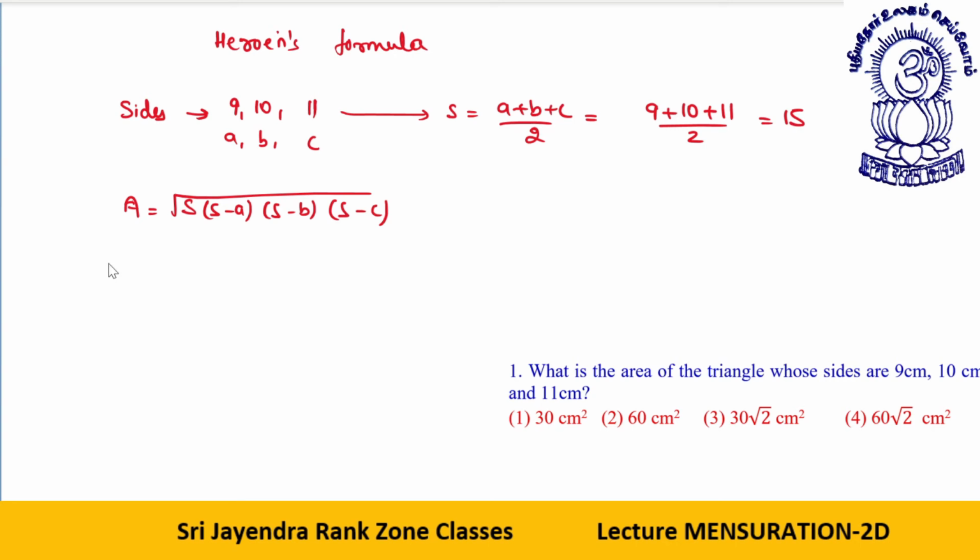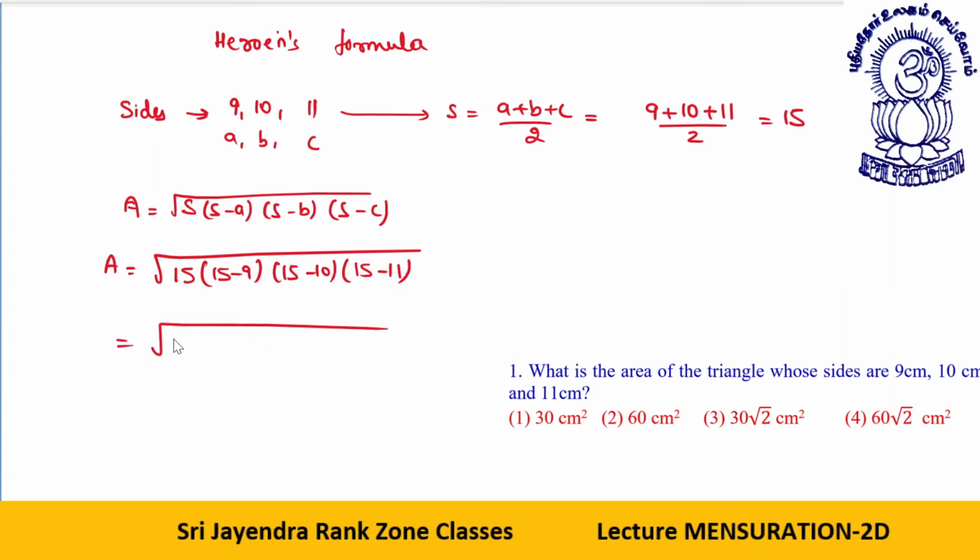Now if I put the values, it will be 15, 15 minus 9, 15 minus 10, 15 minus 11. So that gives me 15 into 6 into 5 into 4. Let's see what this comes out. 15 is 5 into 3. 6 is 3 into 2. 5. 4 is 2 square.